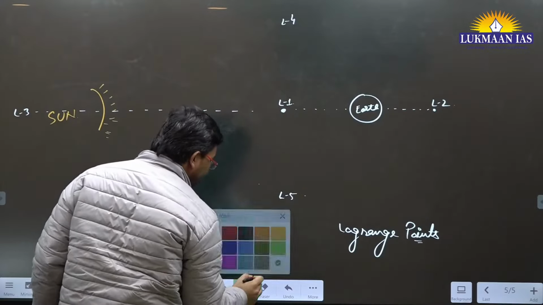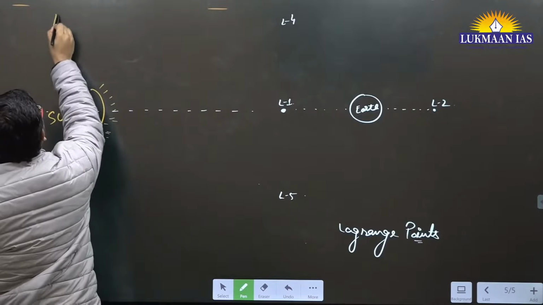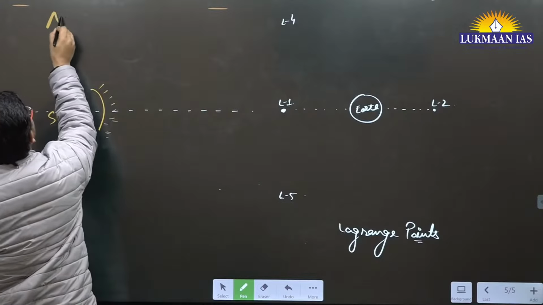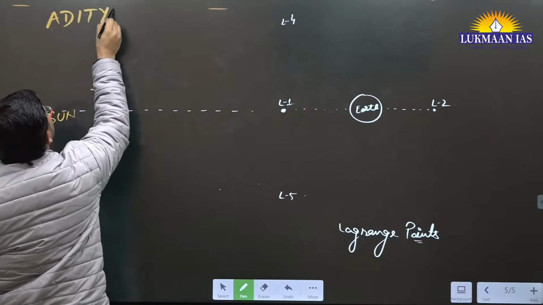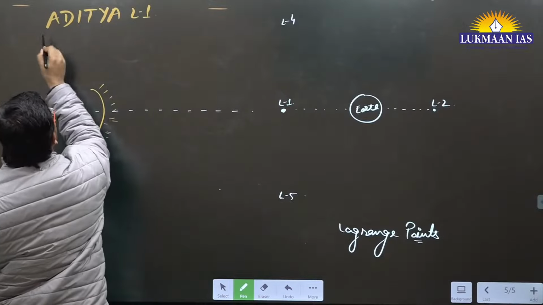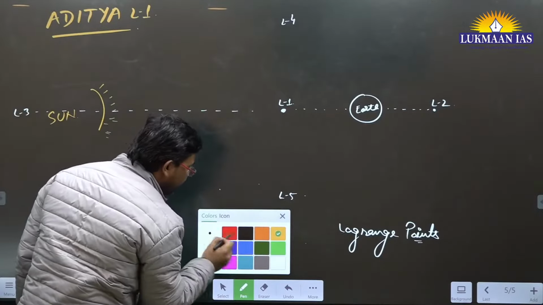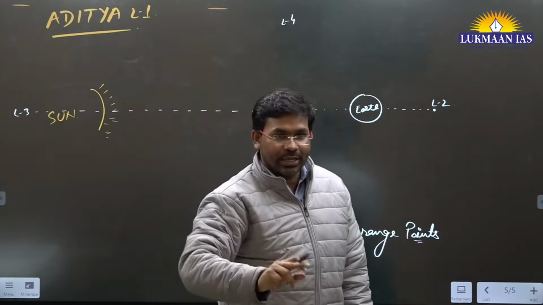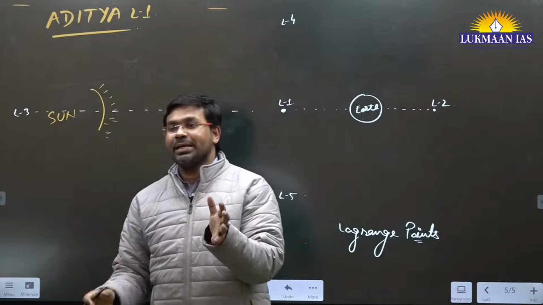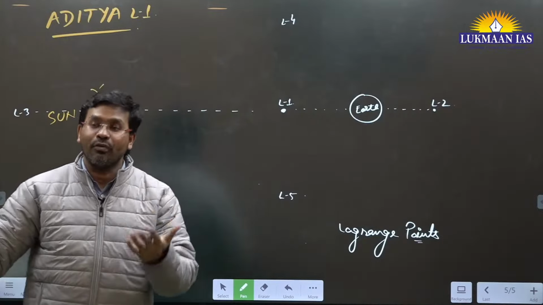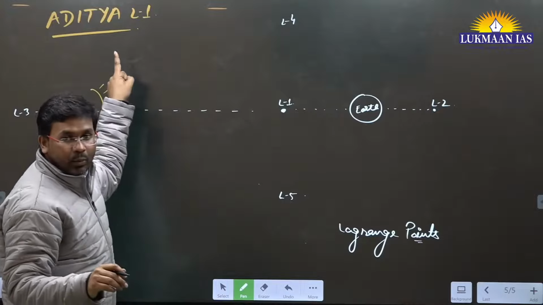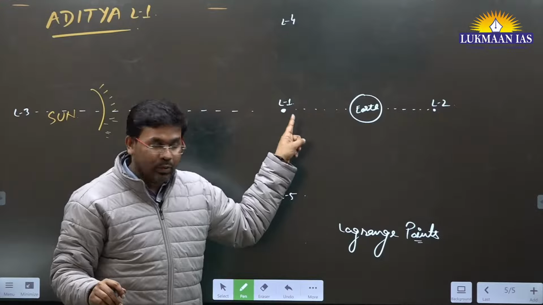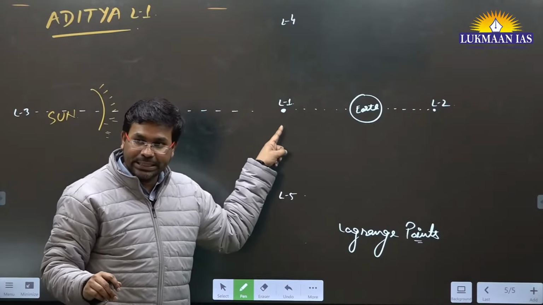So here we are understanding the topic quickly, not in detail. This is just an introduction. We are understanding about Aditya L1. This Aditya L1 mission has been launched by which organization? The Indian Space Research Organization. ISRO is the Space Research Organization of India, right? So we have launched a spacecraft known as Aditya L1. It's going to reach over here at this point L1.